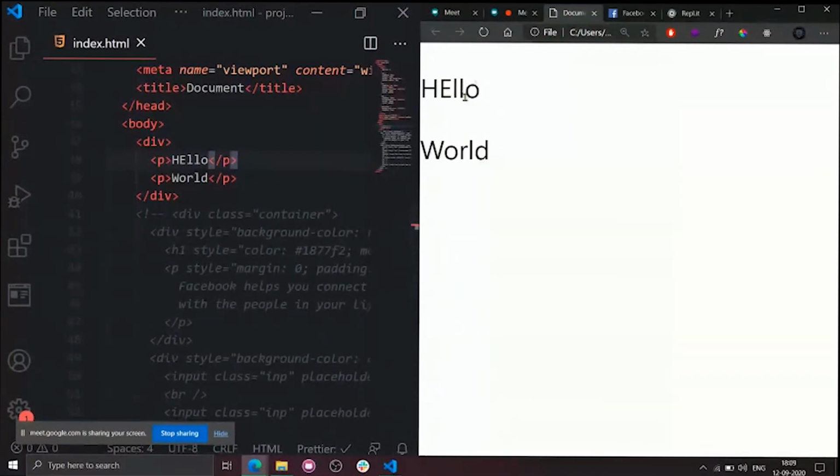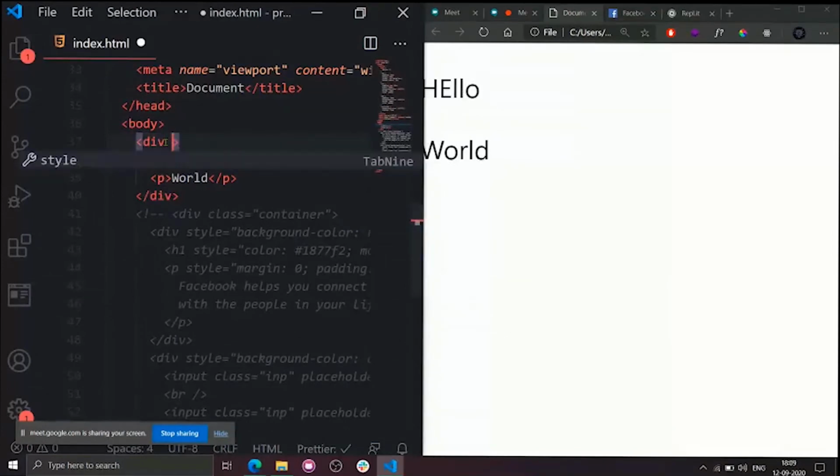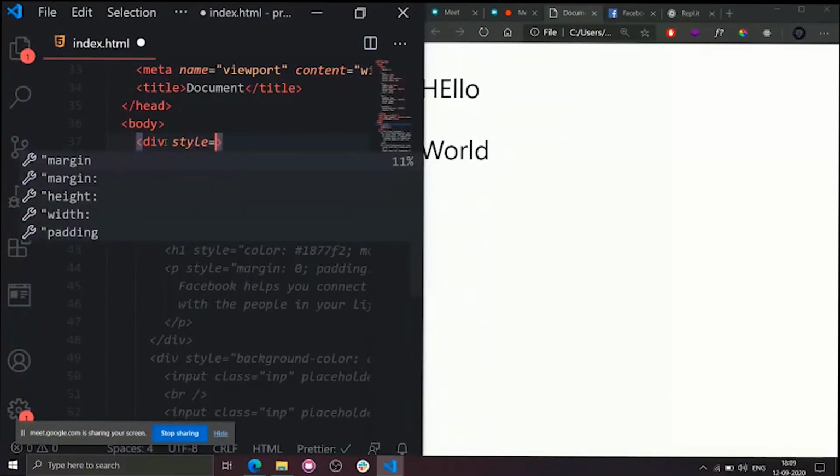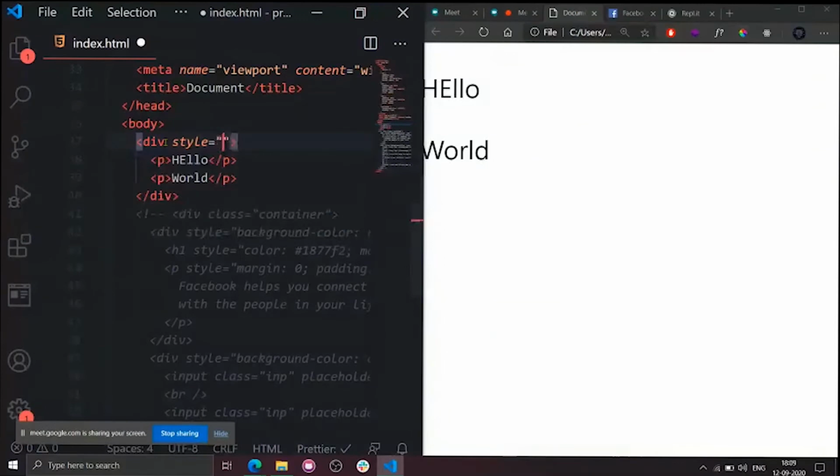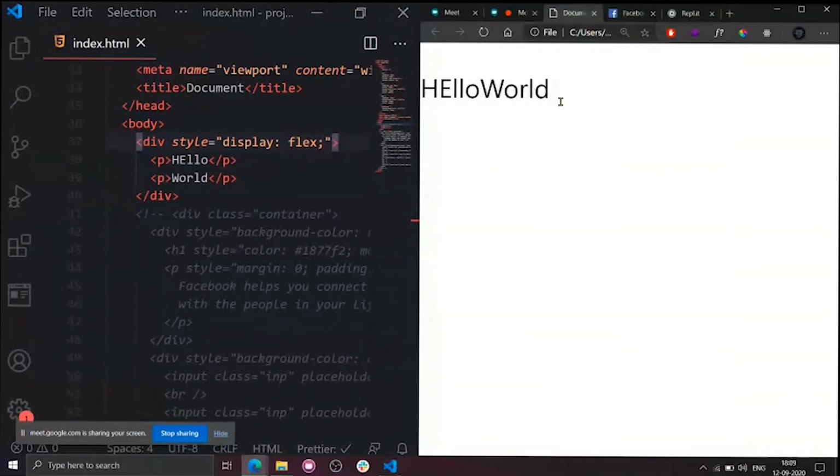So now to align this horizontally, I need to apply flex to the parent element. Please remember that we need to apply it to the parent element. So display equal to flex, which flexes these two parts in the horizontal direction. So, hello world. There is another difference.